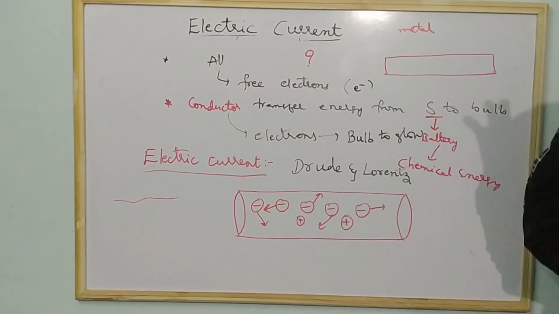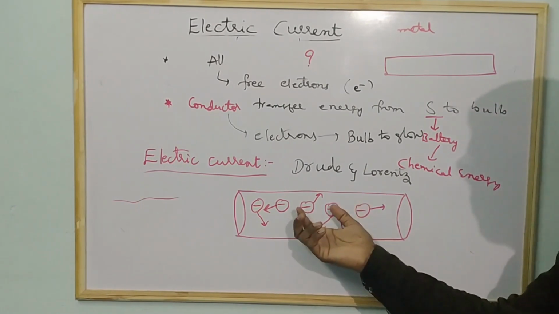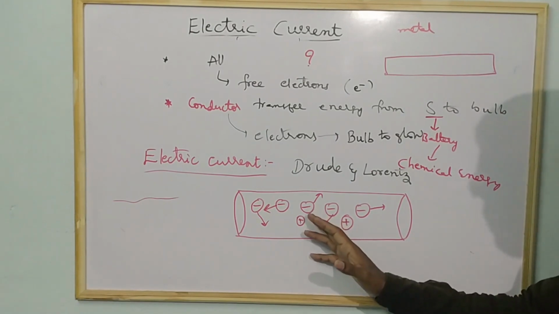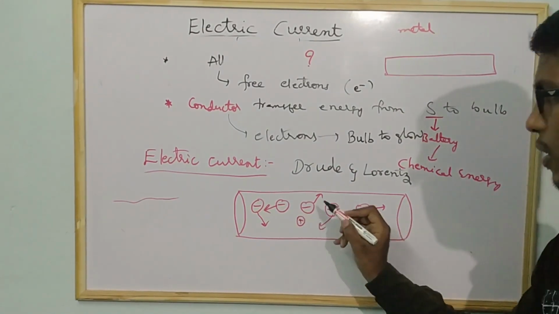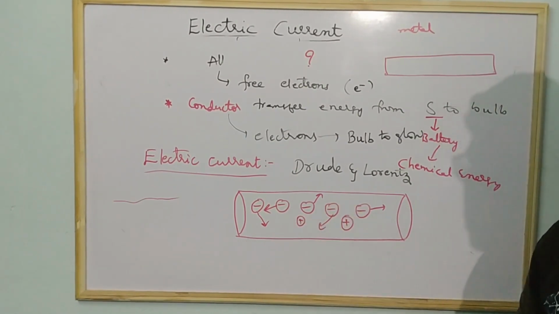And next, what do we learn in this conductor? If you observe, the electrons in the conductor move randomly, and the positive charges present in the conductor do not move anywhere; they are fixed in their position.